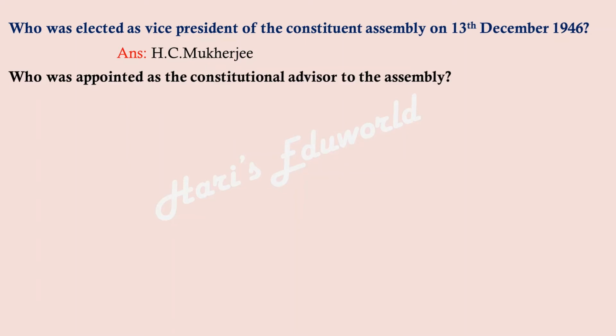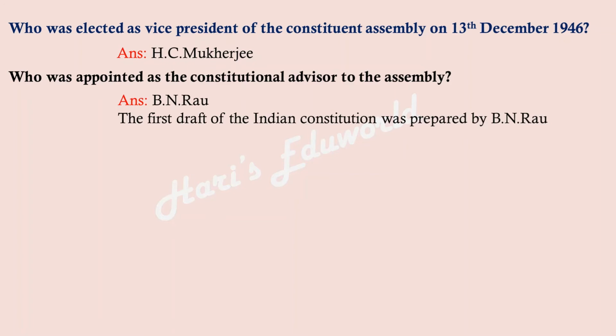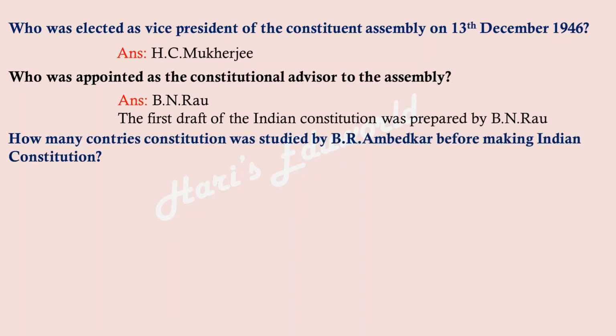Who was appointed as the Constitutional Advisor to the Assembly? Answer: B.N. Rao. And there is another important point related to B.N. Rao. He was the man who prepared the first draft of the Indian Constitution. How many countries' constitution was studied by B.R. Ambedkar before making Indian Constitution? Answer: 60.